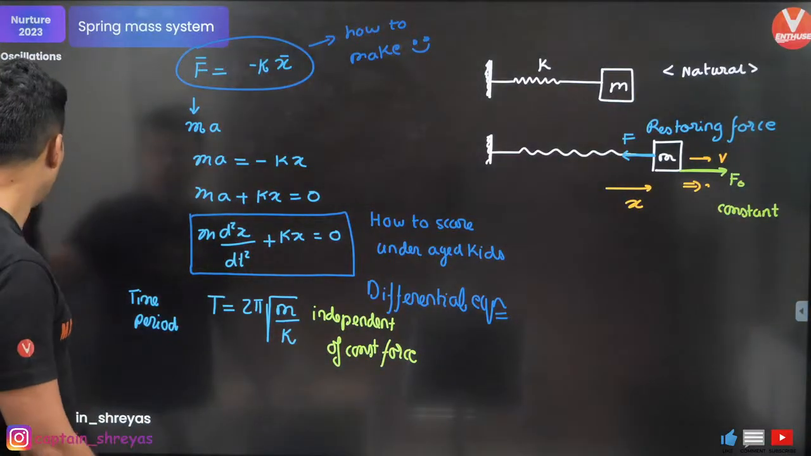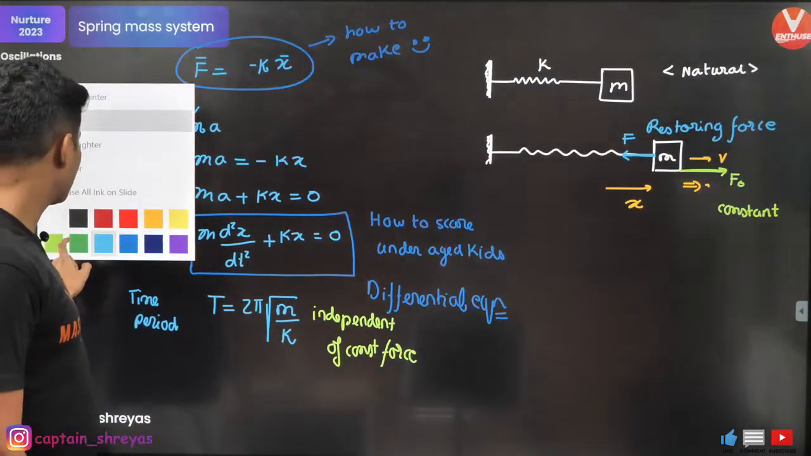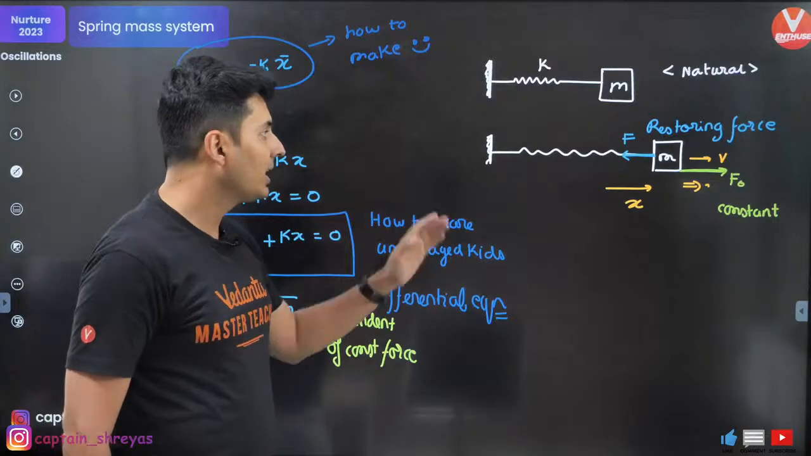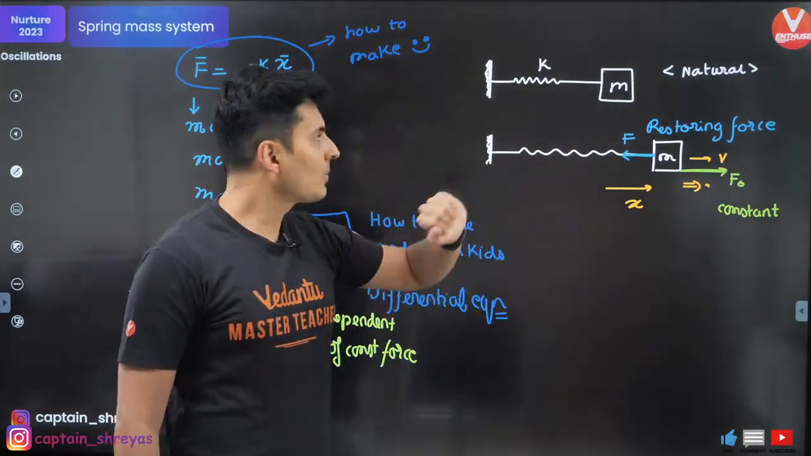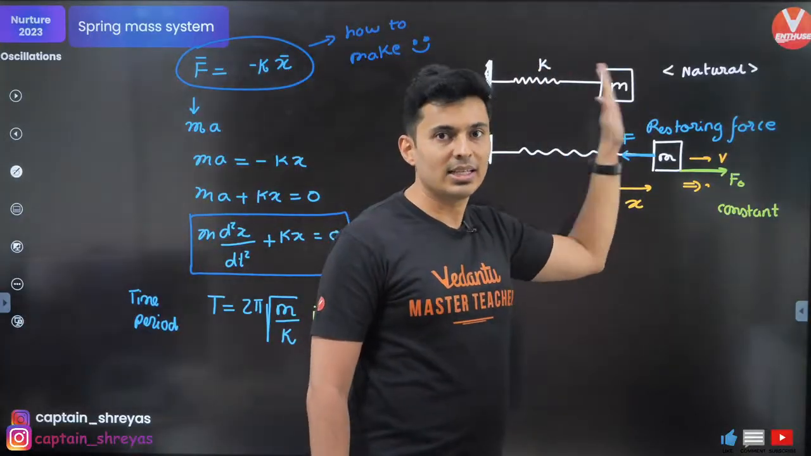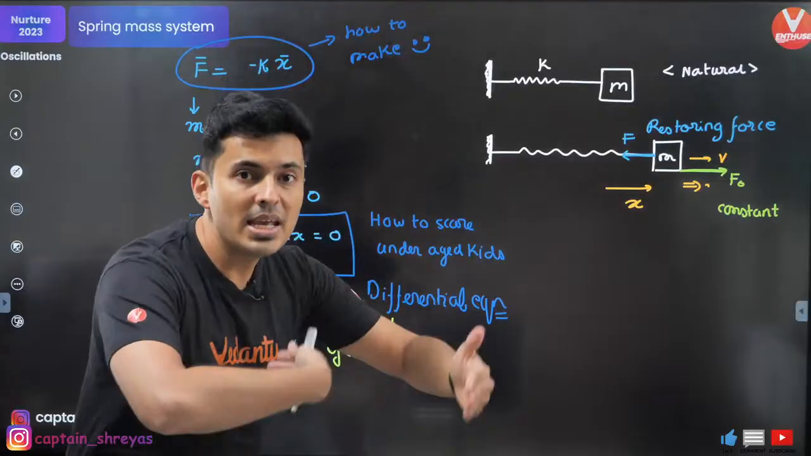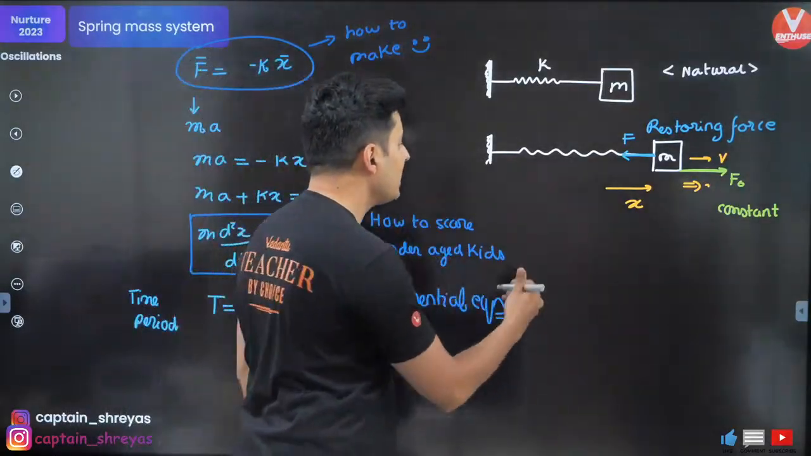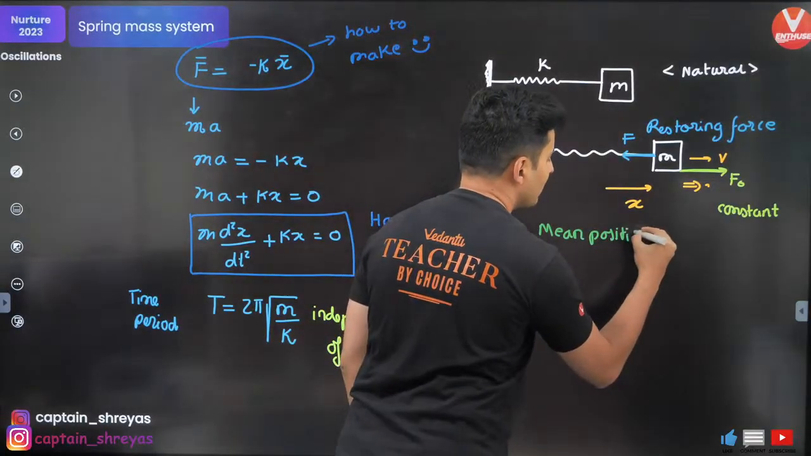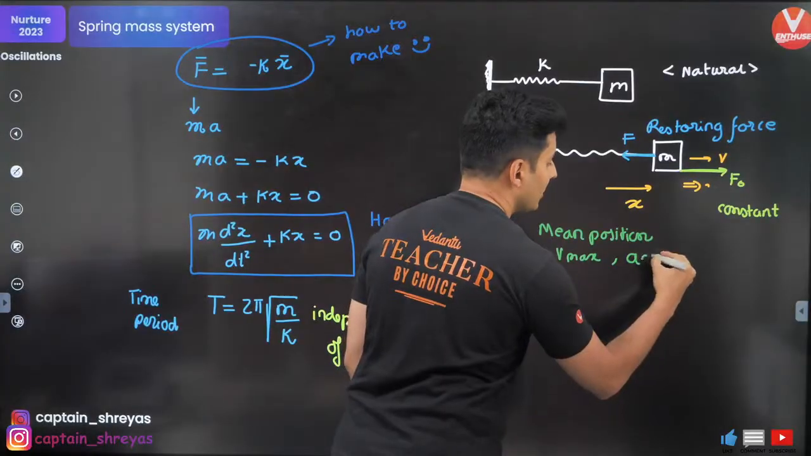Okay. Now, having said that, also one important thing, this constant force does change something. It does not change the time period, but it does change something, and that is basically its mean position. A normal spring mass system will oscillate about its natural length. But the moment a constant force comes, the mean position shifts. What is the meaning of mean position? At mean position, what happens? At mean position, velocity is maximum, acceleration is 0.